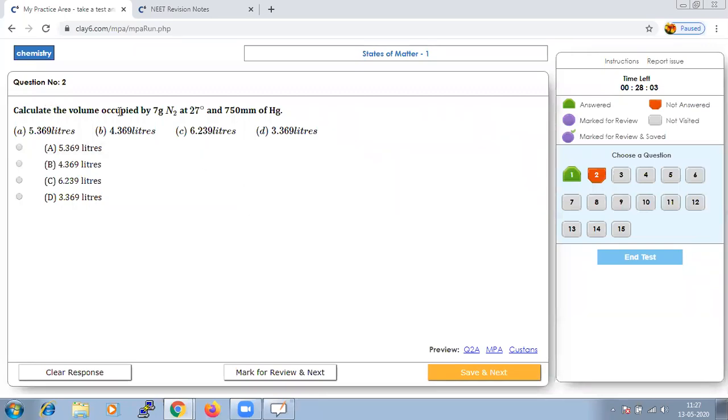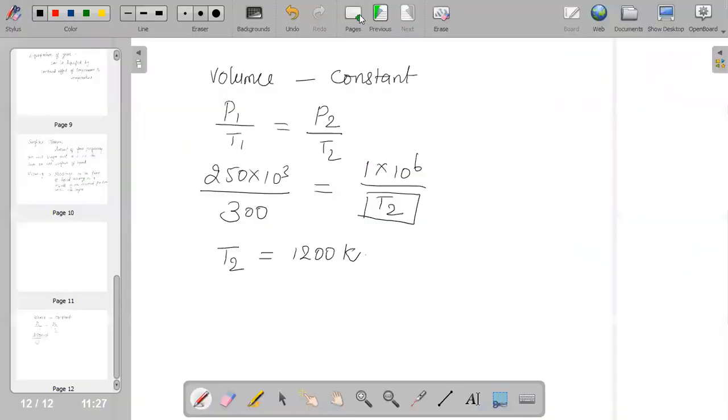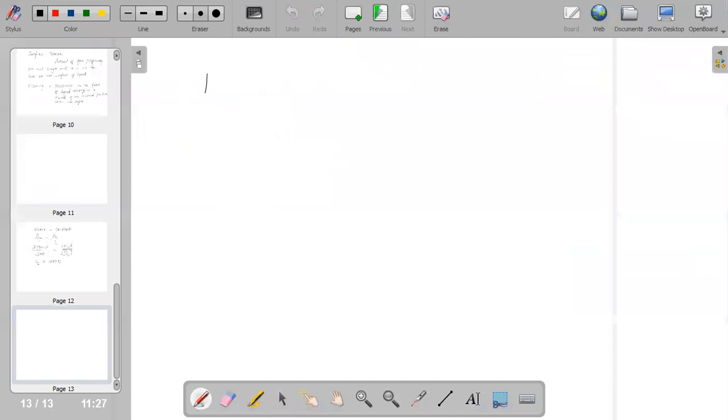We need to calculate the volume which is occupied by 7 gram N2 at 27 degrees Celsius and 750 mm of Hg. Immediately, the first step whenever we attempt a question, it is very important to analyze what they have given us. That is the first criteria to attempt any question. So here, they have given us the weight, W, which is 7 gram.